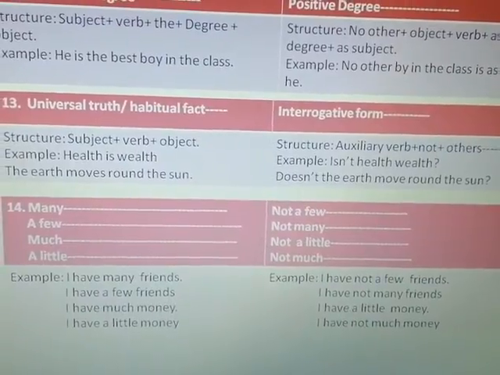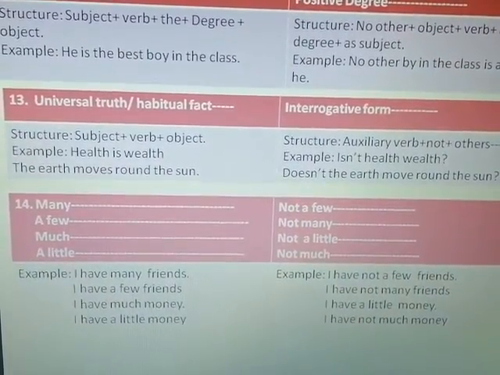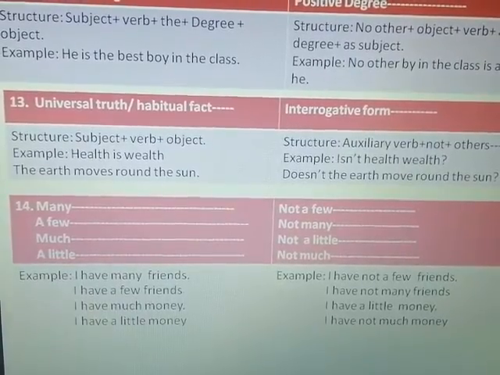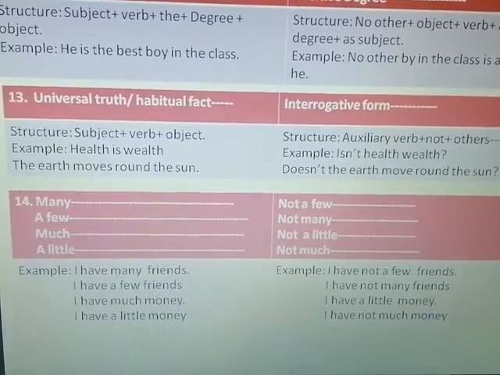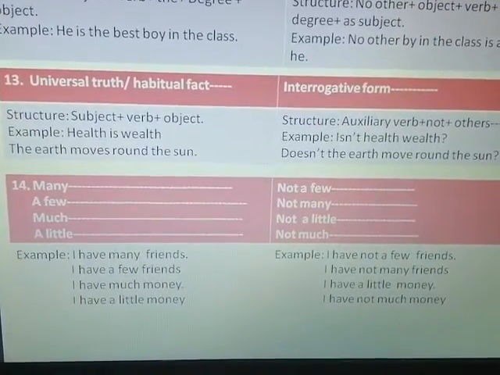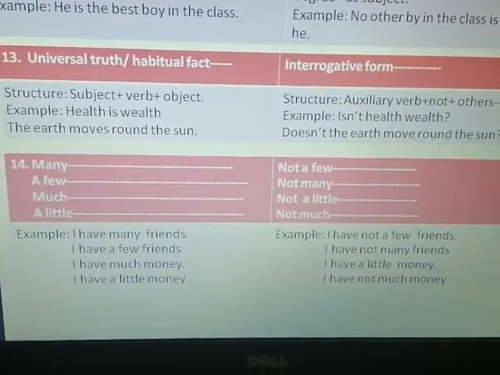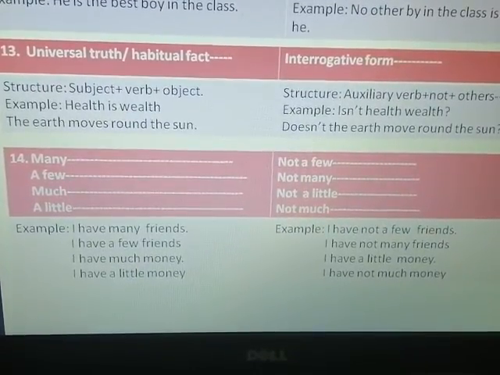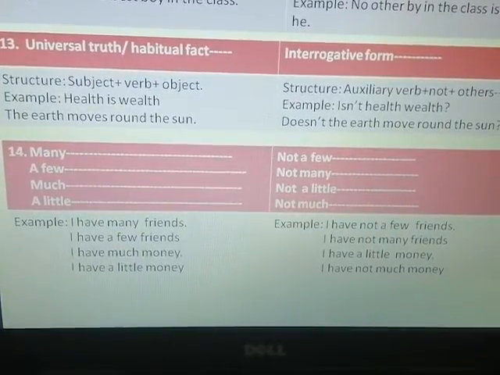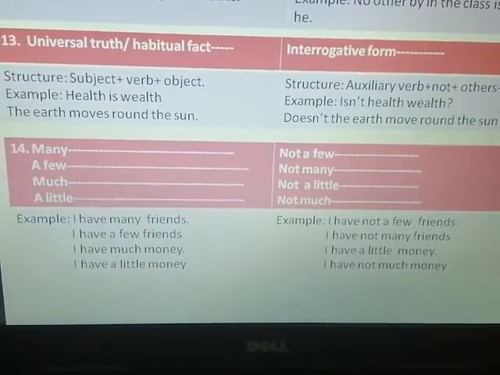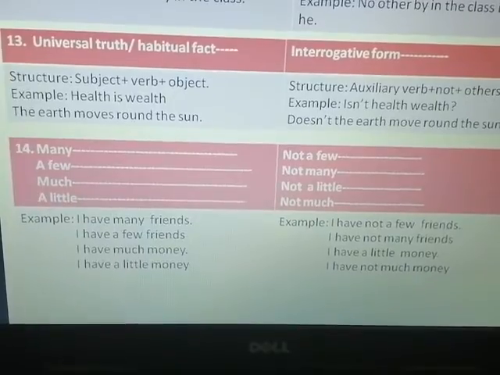There are some other things. Many has the negative form not a few. A few has the negative form not many. Much has the negative form not a little. A little has the negative form not much. So if you see an affirmative sentence using many, a few, much, or a little, you can use not a few, not many, not a little, not much. Only not is used. So it is very simple.